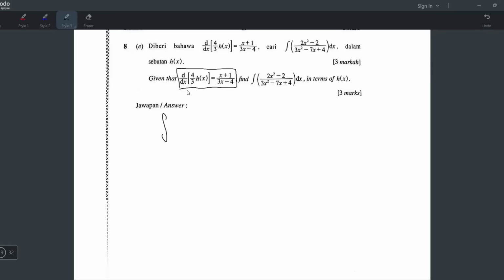And the way is very easy. Integrate x plus 1 over 3x minus 4 dx equals to 4 over 3hx. Okay, I forgot the dx here. Yeah, it should be dx and then equals 4 over 3hx. For those who don't understand, it's because differentiate yang ini dapat ini. This process is differentiate. So what happens when I integrate yang ini? So I dapat balik 4 over 3hx lah.